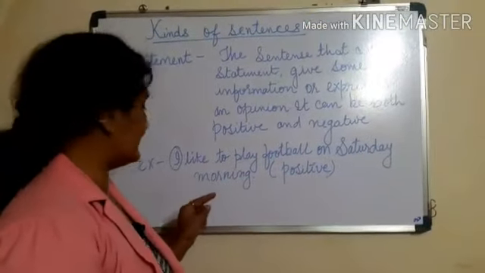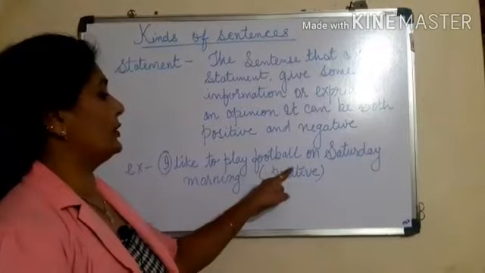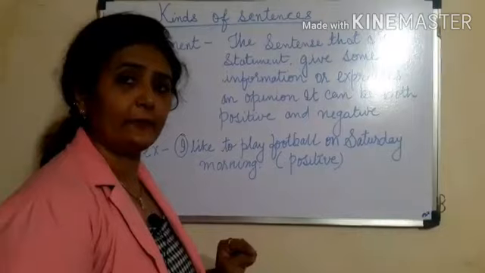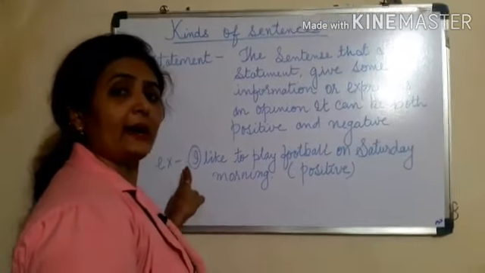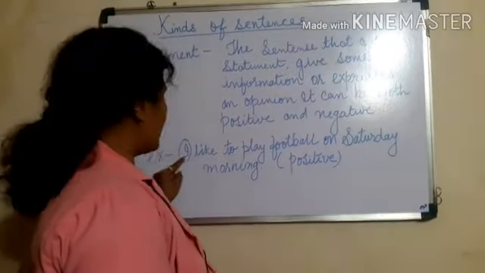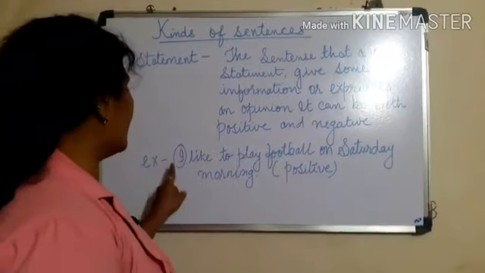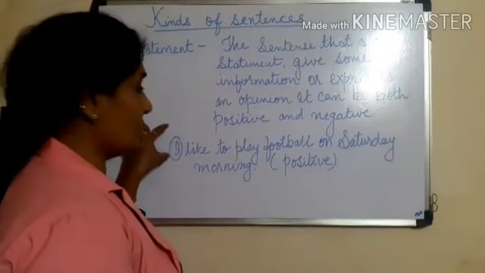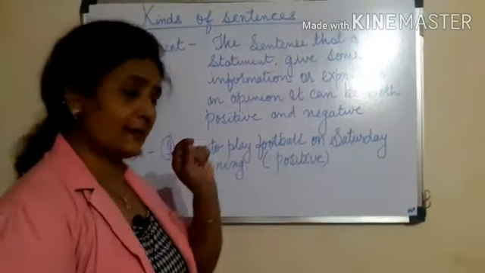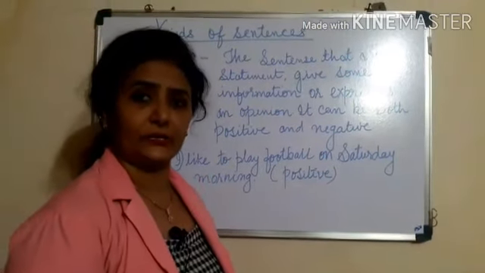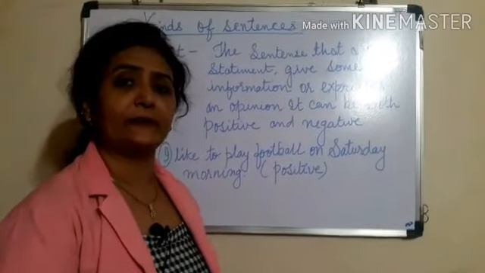Let's see the example. I like to play football on Saturday morning. Here this sentence is giving information about I. I is the subject in the sentence. So we are getting information about this subject, who is I. What is the information? I like to play football on Saturday. It means whoever this I is wants to play football on Saturday morning. Now this sentence is written in positive. The same sentence can also be written in negative.